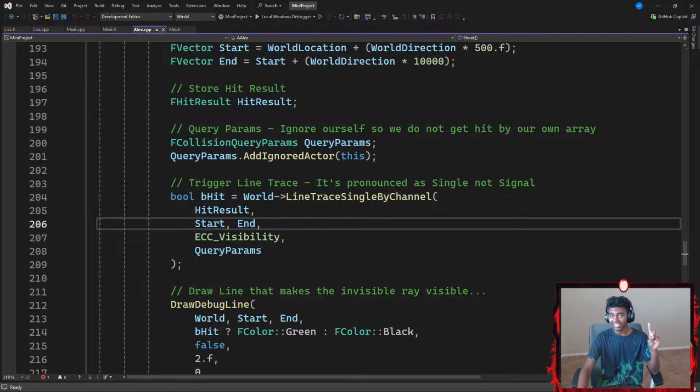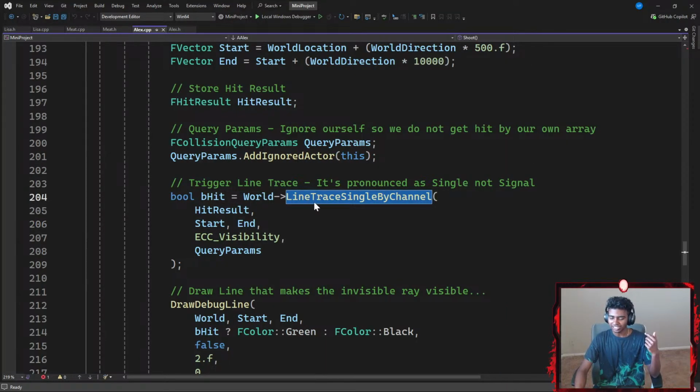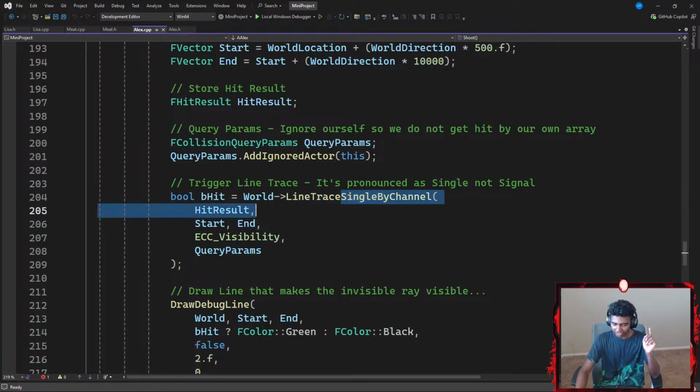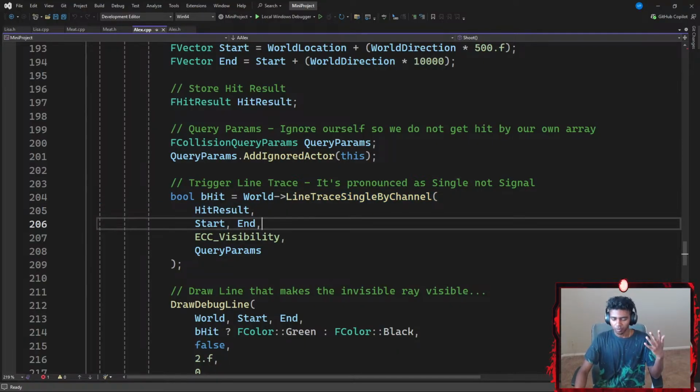Okay, there's the thing, guys. The reason I actually wrote this is because last week when I worked on this program, I kept saying that this is called the line trace signal by channel, but it's line trace single by channel. I don't really understand why it is named single and not signal. But I guess it's named what it's named.